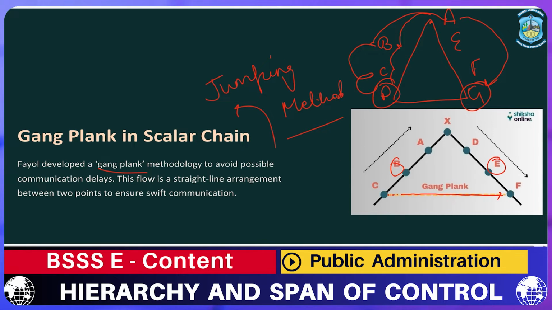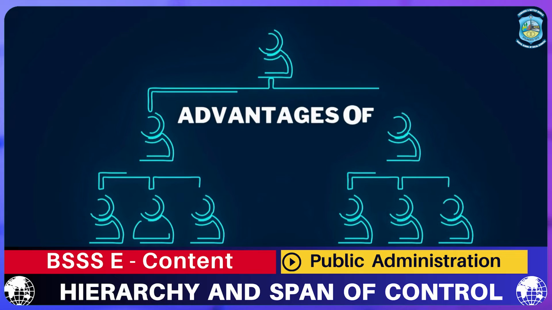And what condition is that? B and E should be well aware that C is transferring this information to F.